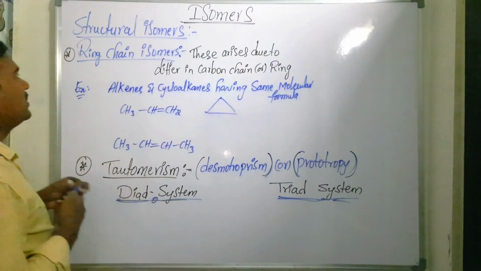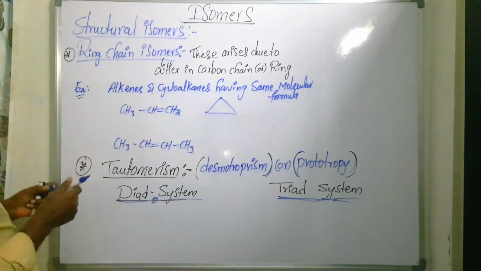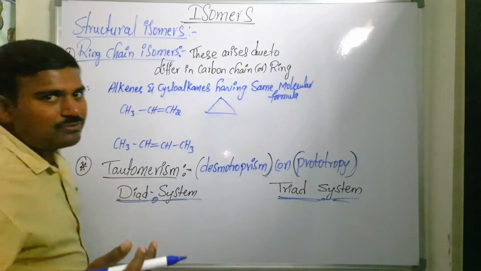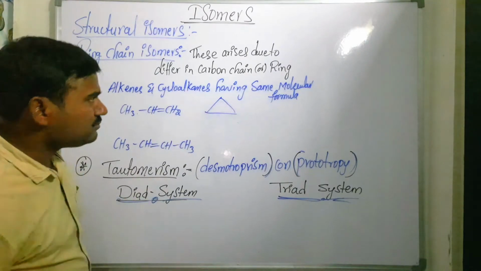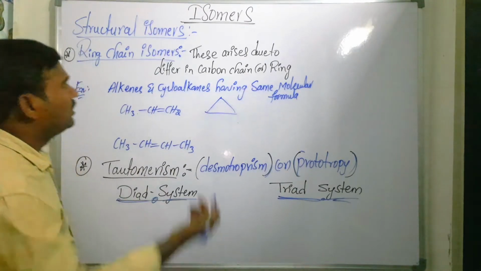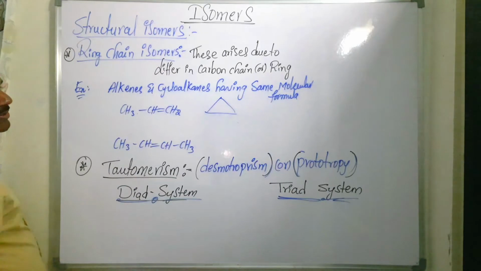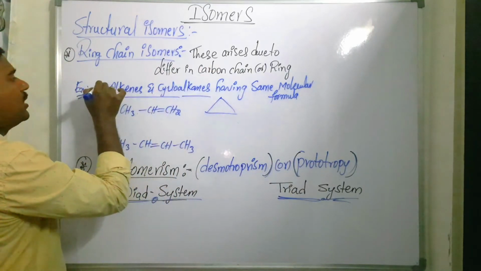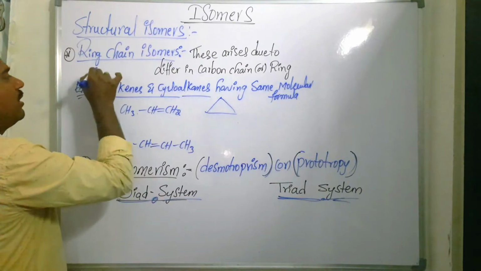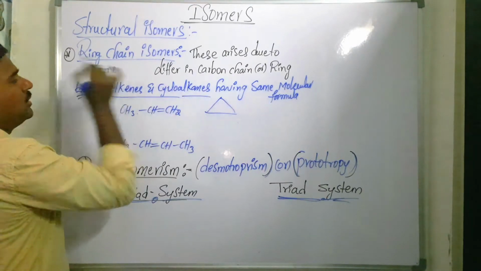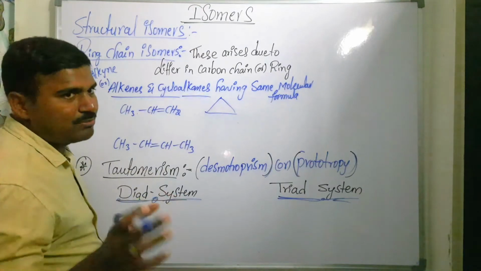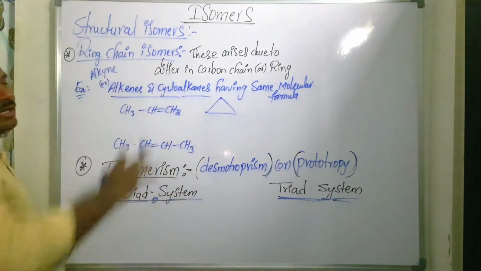The first one is ring chain isomerism. What is meant by ring chain isomers? These are compounds having the same molecular formula but differing in their carbon chain or ring. They come under ring chain isomers. Generally alkenes or alkynes and cycloalkanes or cycloalkenes having the same molecular formula will show ring chain isomerism.